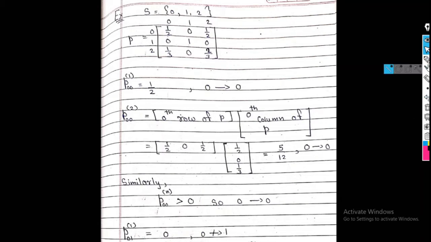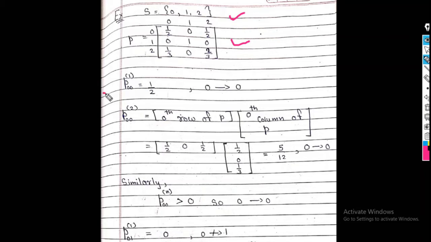Now we start with our example. This is my state space 0, 1, 2, and this is my transition probability matrix. We have to find which state leads to another state. So we first find Pij raised to n for all possible values of i and j, where i takes values 0, 1, 2 and j also takes values 0, 1, 2. We start with 0, 0, that is the transition from state 0 to 0.